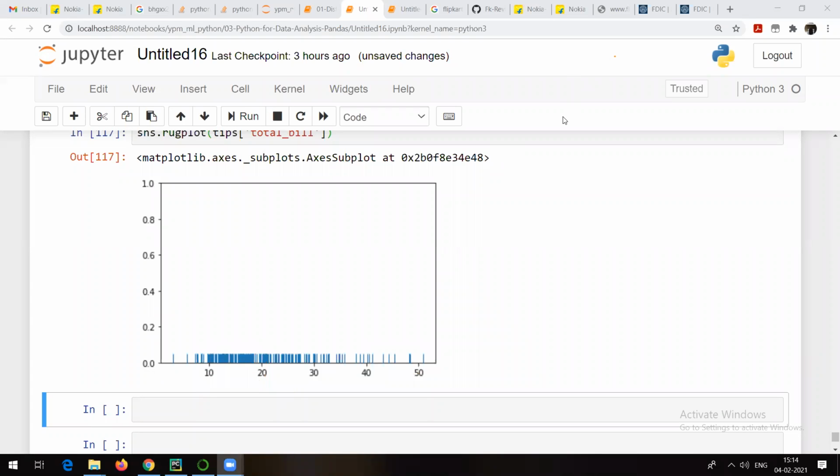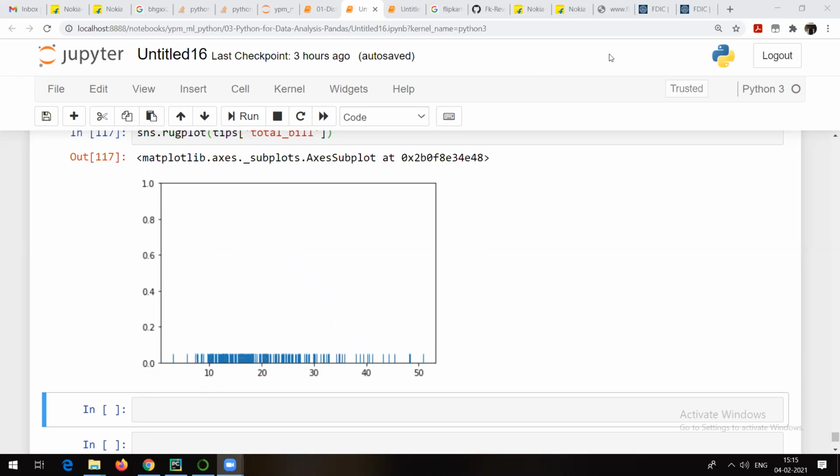Otherwise, see, if I try to plot a distribution plot as well as a rug plot for the same data, you will see that the distribution plot is going to be something like this. Now, why is the height more here? Because this is the area where most of the values are repeated. That's why this is dark, and that's why this height is more as compared to other regions here. So it is one and the same thing. Either you go for this kind of thing, that is KDE, or you go for this line, that is the rug plot.